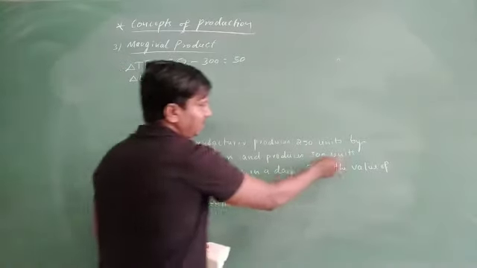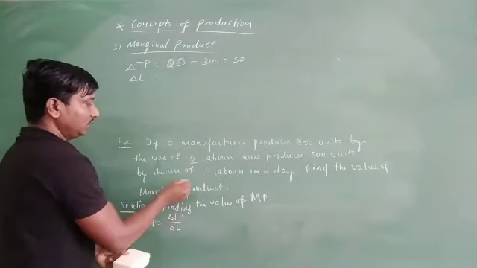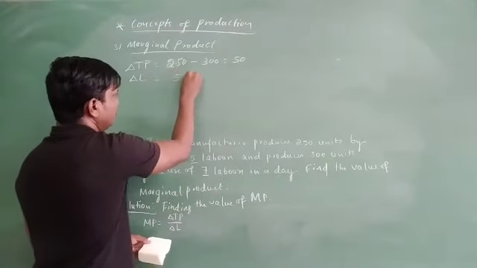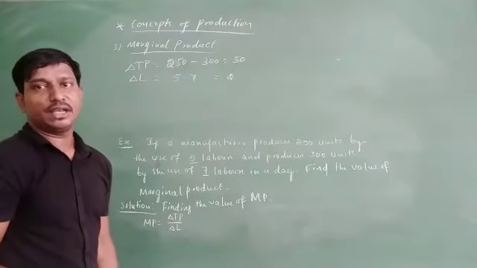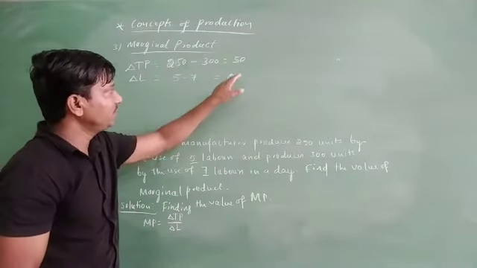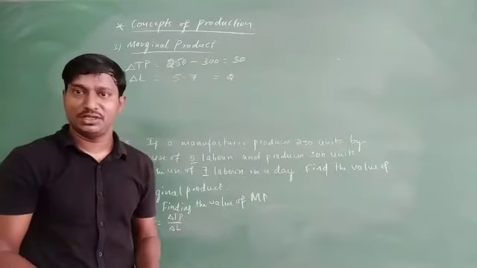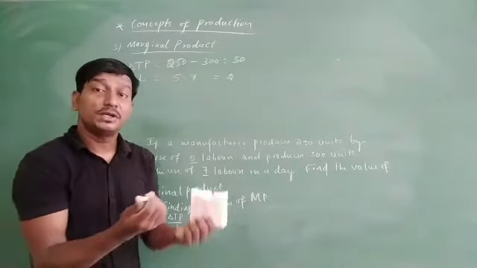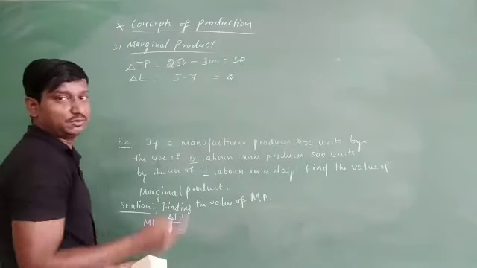So earlier the labors used here is 5 labors. Later that has been increased to 7 labors. So 5 to 7, which means here 2 are extra labors we have used here. Which means by the use of 2 extra labors, 50 units have been produced here.